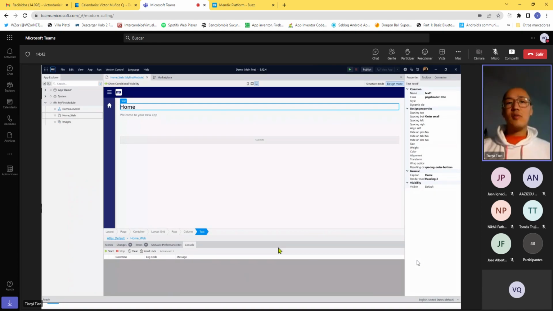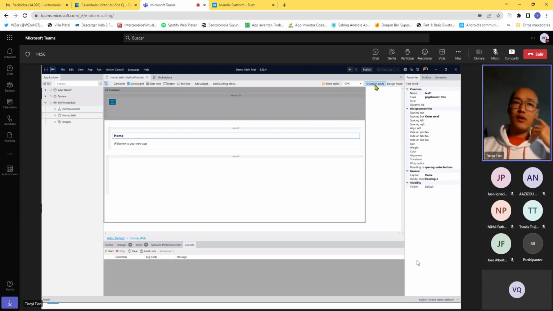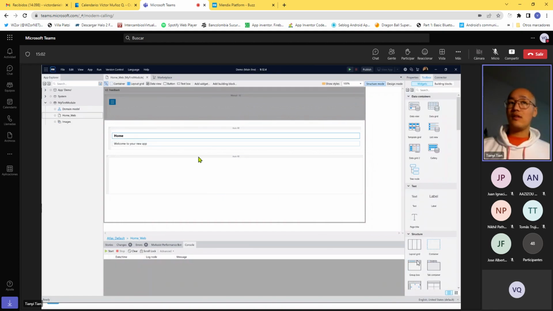Down below you see a breadcrumb of your app structure, right? You can also switch between design mode and structure mode. Design mode is basically this what-you-see-is-what-you-get kind of IDE, and the structure mode helps you see how your app is actually structured internally. So most likely you will need that to actually create connections between front end and back end.